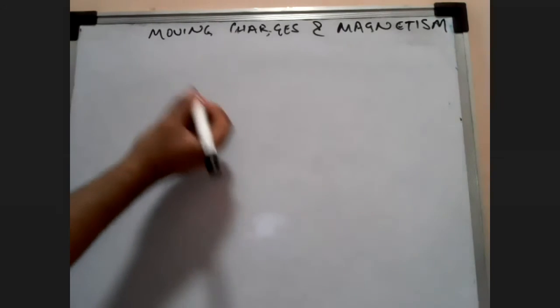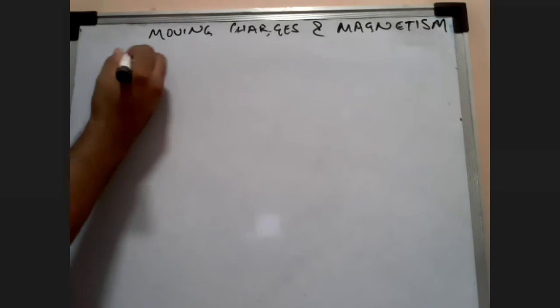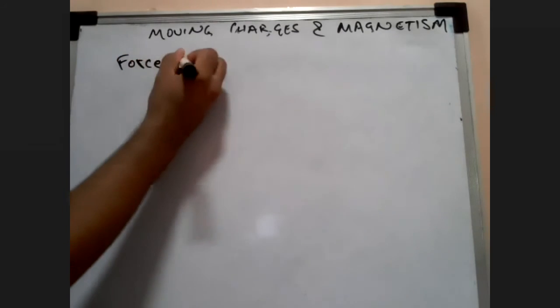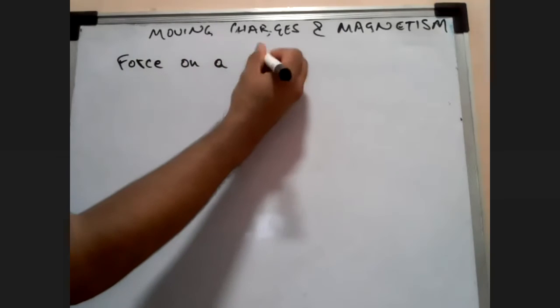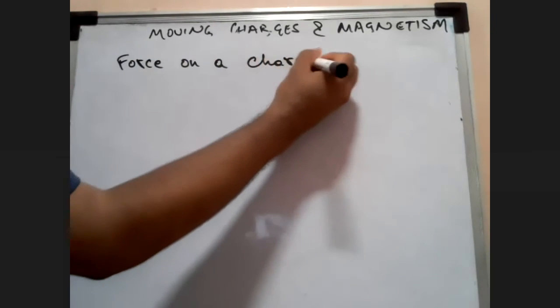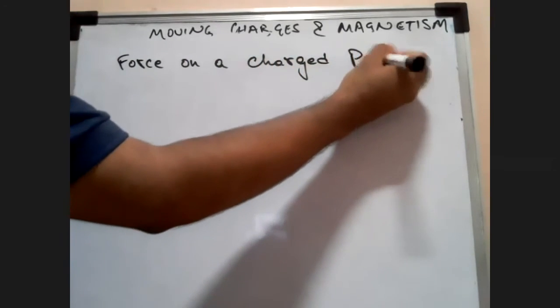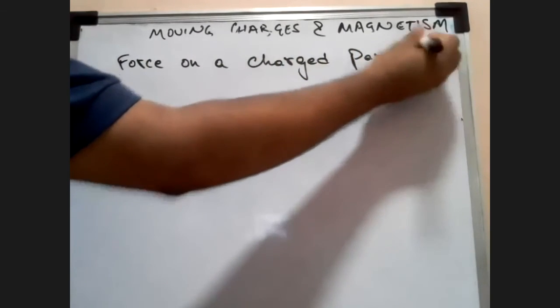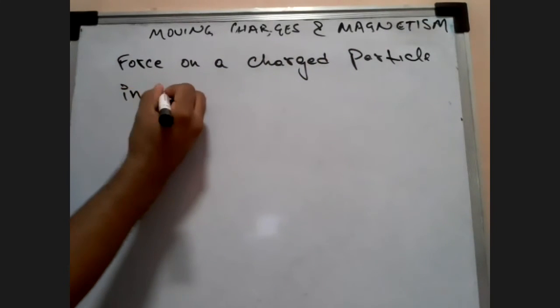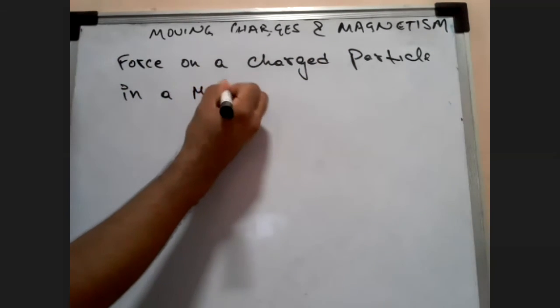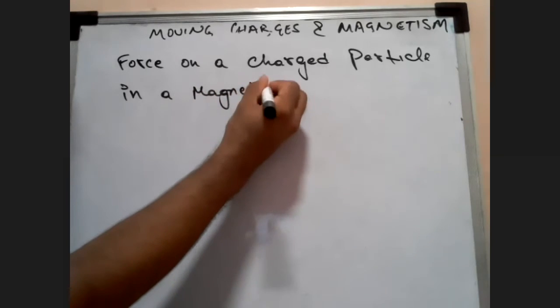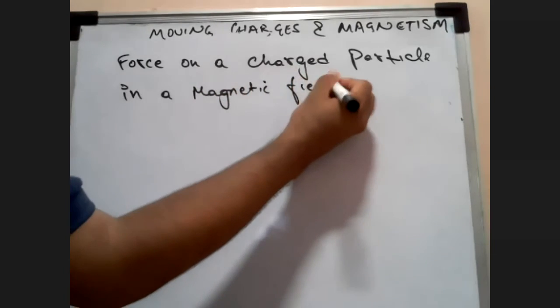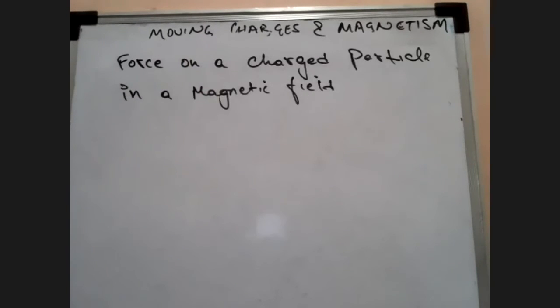Let's say force on a charged particle in a magnetic field.